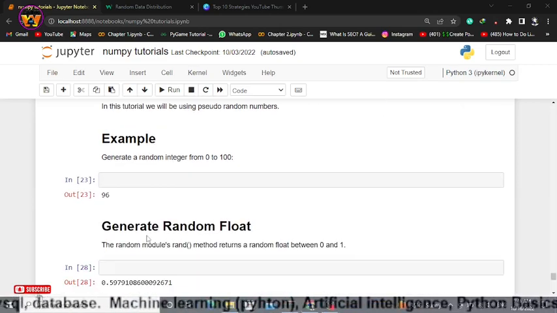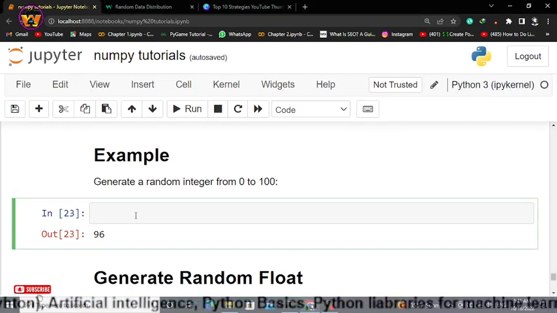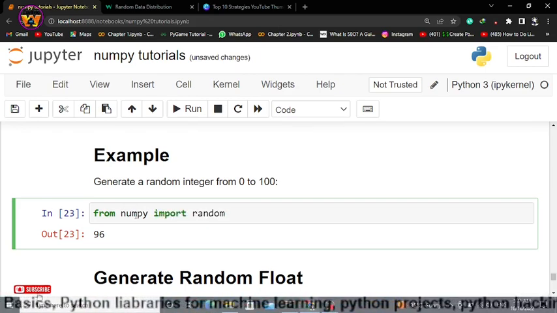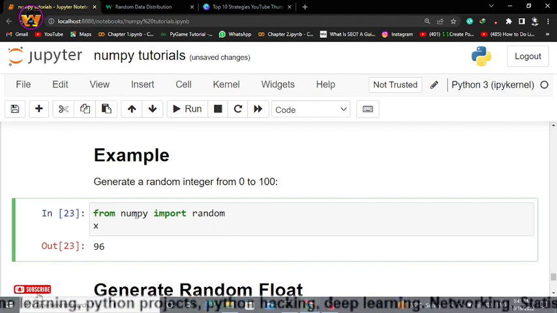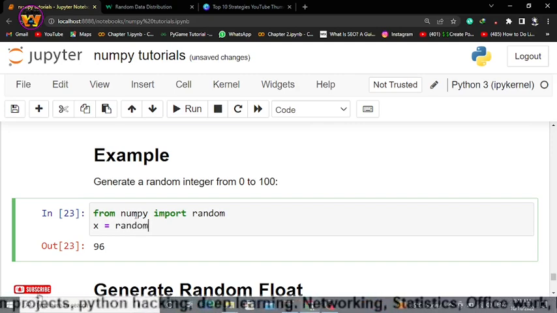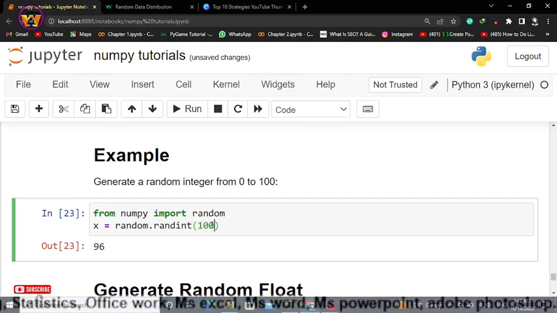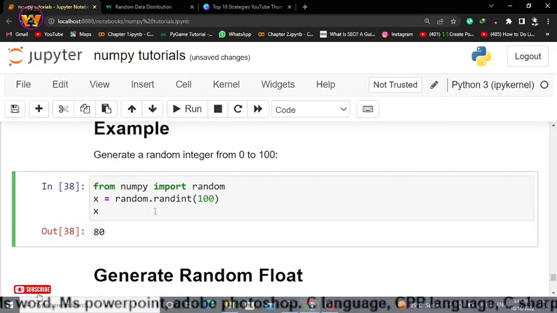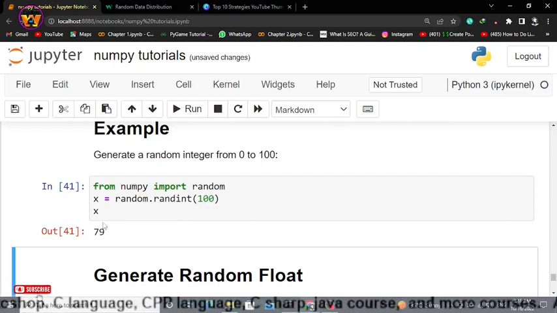So we will start our discussion by creating random numbers in Numpy. For that you have to use from numpy import random module. This random module will give all the facilities that you want from it. I'll store my random number in X, from the random module. Within this we have a function by the name randint, and it will generate random numbers. I want, within 100 values, a new random number for each execution. So print X. This time 80, let me press shift enter again, this time 27, this time 30, this time 79.